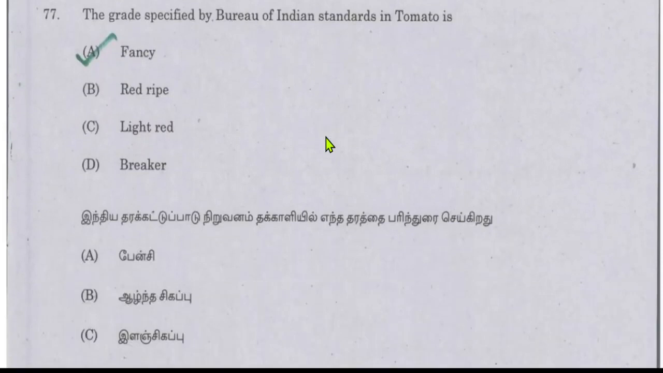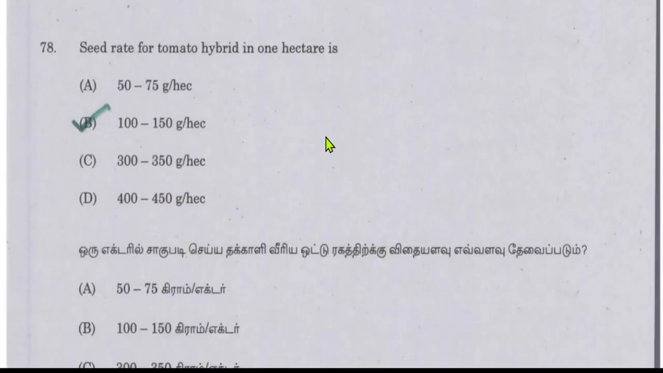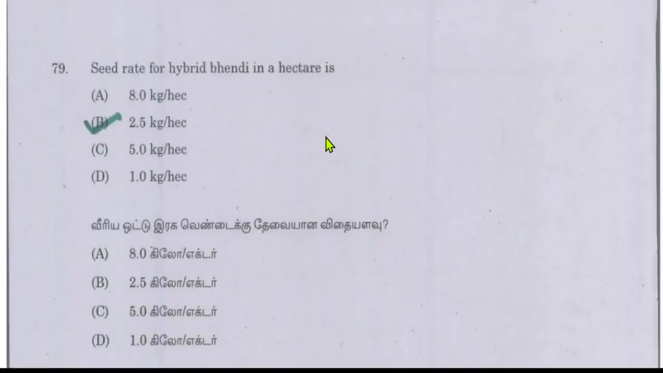Next, the grade specified by Bureau of Indian Standards, that is BIS, in tomato is fancy. Seed rate for tomato hybrid in 1 hectare is 100 to 150 gram per hectare. Next question is, seed rate for hybrid bhendi in a hectare is 2.5 kg per hectare. You have to mug up these things. The questions come frequently and you have to answer. That's why you have to prepare the chart and revise again and again.